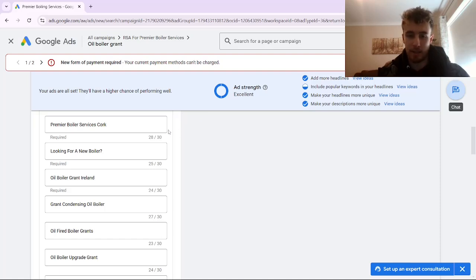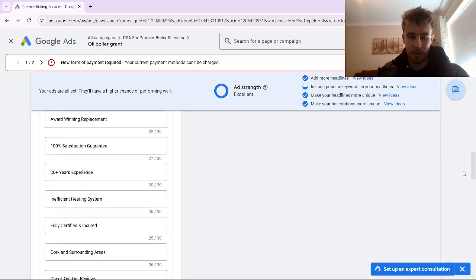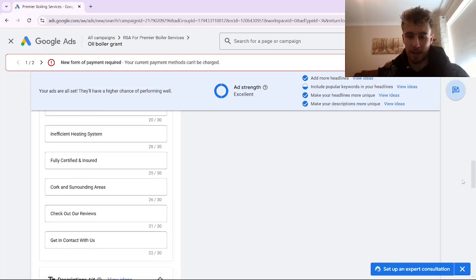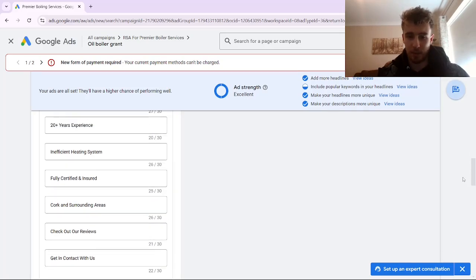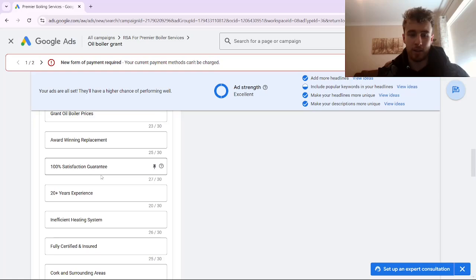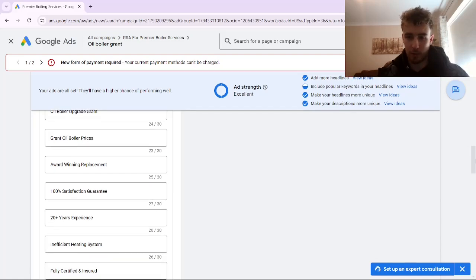And as well, inside an ad group, if you have specific keywords for a specific service, then a lot of the headlines and descriptions they give might be very vague and not as compelling as if you were to sit down and think of why somebody would choose me. Some of these benefits, for example, fully certified and insured, are great, but a lot of these headlines I wouldn't consider very compelling, and they wouldn't make an ad that's going to get as high a click through rate as one that you would most likely write yourself.